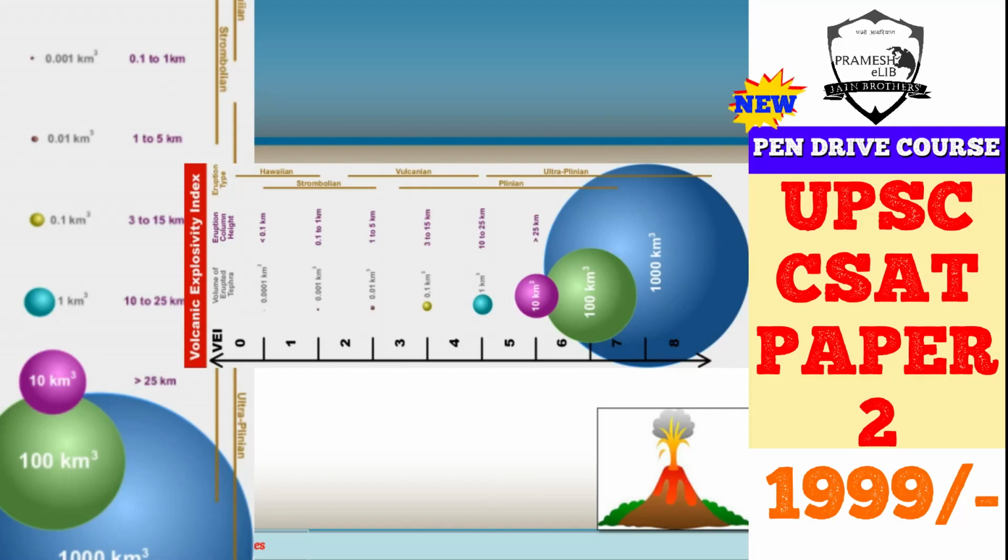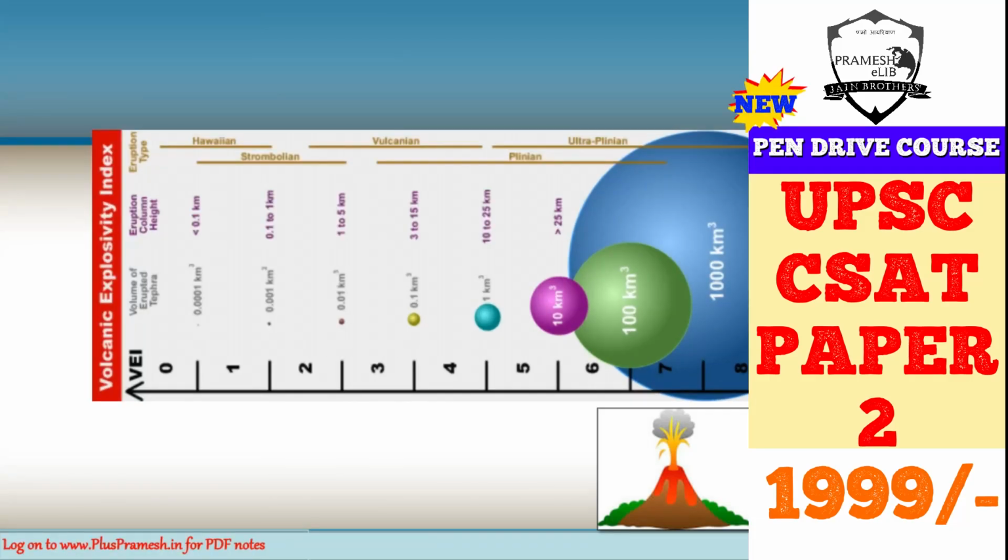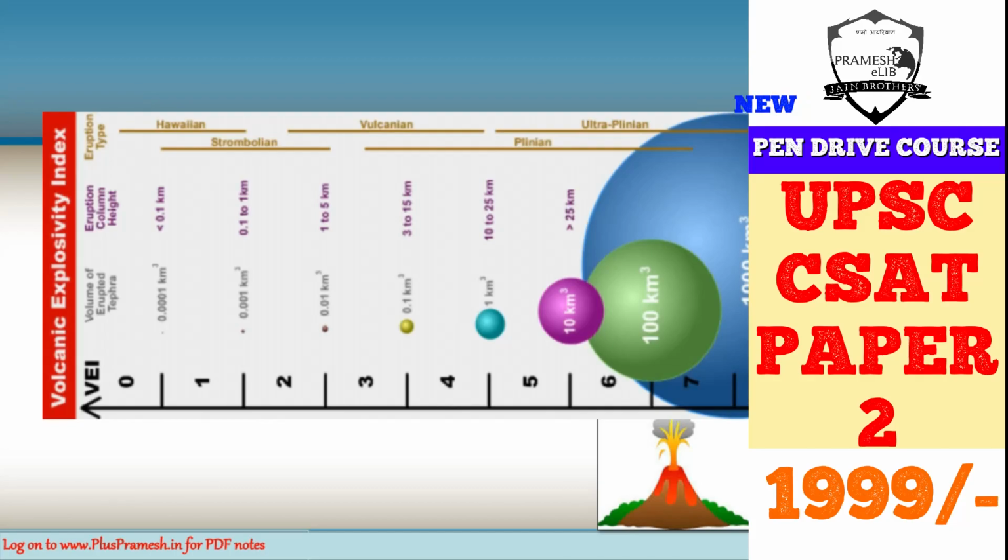They are the cauliflower ones, which produce large amounts of ash clouds or magma clouds, lava clouds, and they can go up to more than 50 kilometers in length. They can produce columns of this material. So these are the most destructive and most eruptive, and therefore they are at the scale of 6 to 8, which is the highest level of this volcanic erupticity index. You can see here in detail. The Hawaiian and Strombolian are not so eruptive according to the volcanic erupticity index, but the Plinian and the Ultraplinian can be at the higher index.